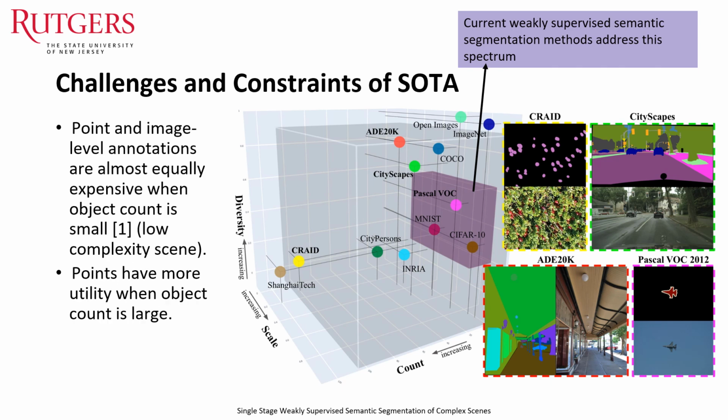But something to note is that when object count is small, points and image-level annotations cost almost the same. So there's no significant adverse reason not to use points in that case. On the other hand, when object count is large, image-level labels don't have much utility, so points are necessary. This is why in this work we will be using point annotations for supervision and pseudo-mask generation.